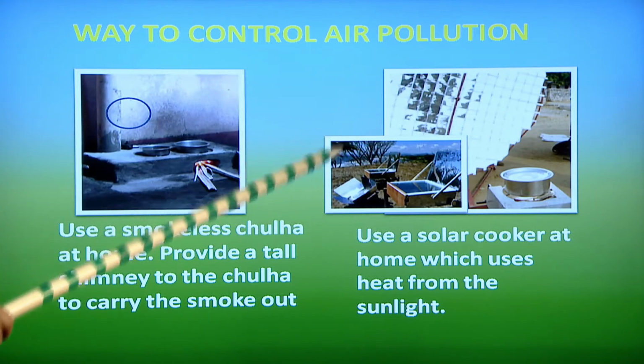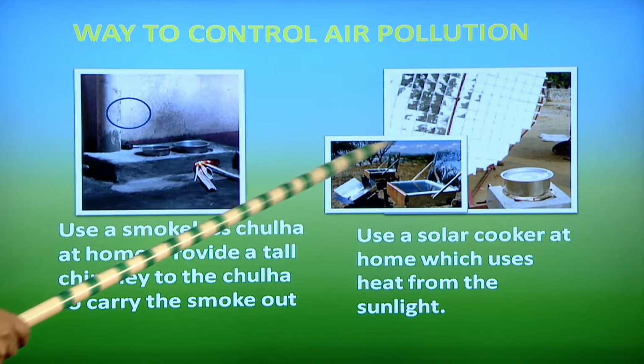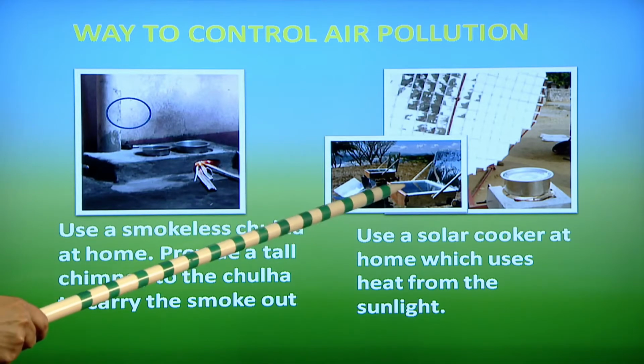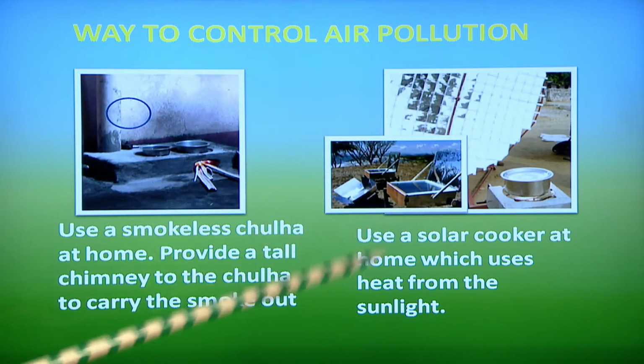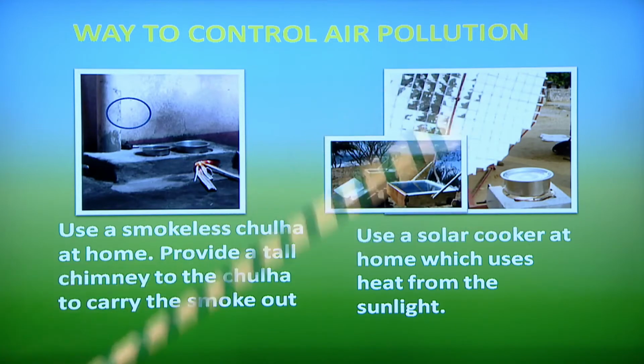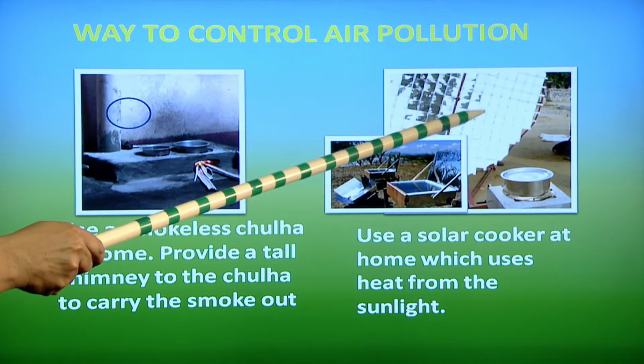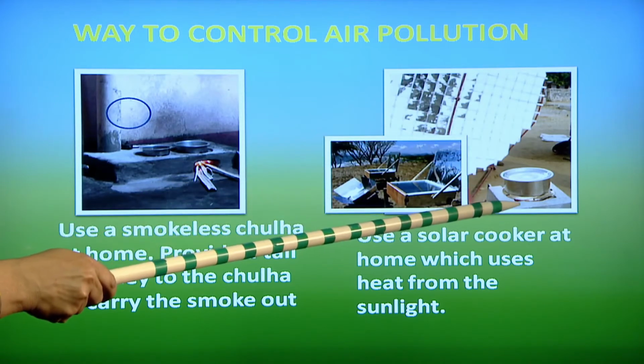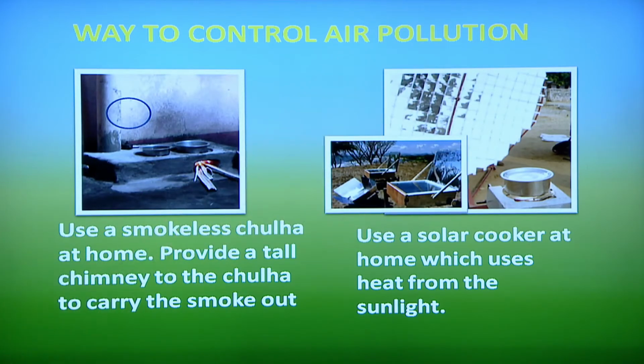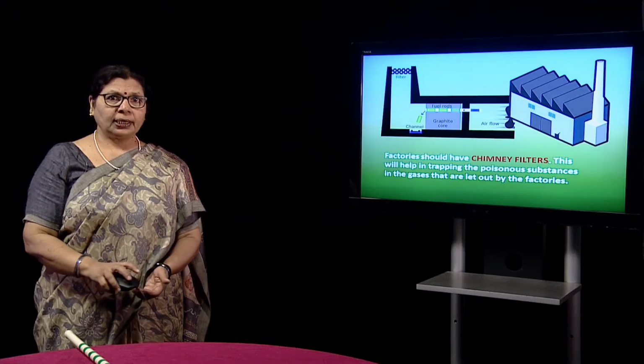Here this is a kind of solar cooker. From the sun, the food is cooked here, and this is again another model. This is the thing which collects the sunlight and sends the heat here in more amount, and food is cooked. What are other methods?